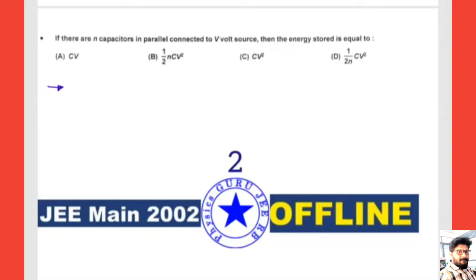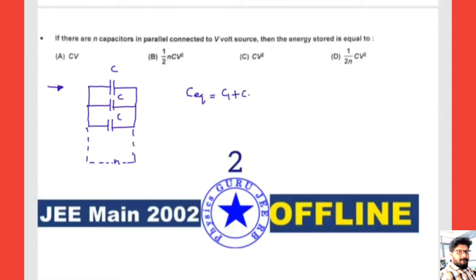When they are connected in parallel, the equivalent capacitance is C1 plus C2 plus C3 and so on, n times, which in parallel combination I can write as n into C.